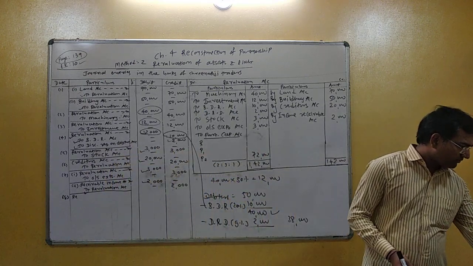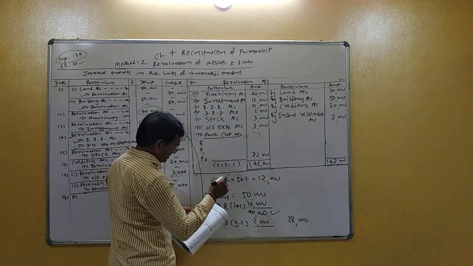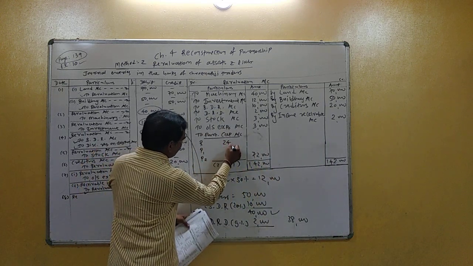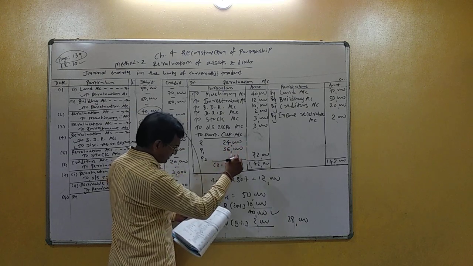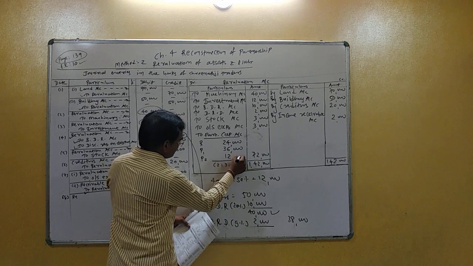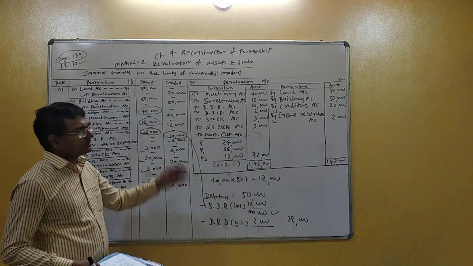So finally, amount of profit of Rajesh 24,000, Pushpa 36,000, and Pratibha 12,000. Right? So this is preparation of revaluation account.